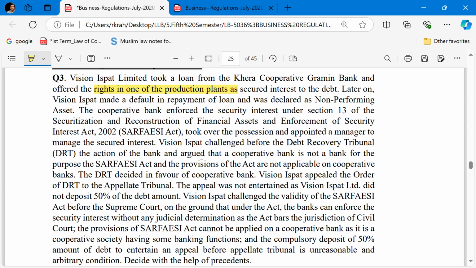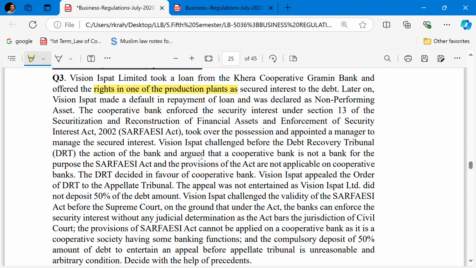Vision Ispat challenged the action of the bank before the DRT, the Debt Recovery Tribunal, and argued that the cooperative bank is not a bank for the purpose of the SARFAESI Act and that the provisions of the Act are not applicable to cooperative banks. The DRT decided in favor of the cooperative bank. Vision Ispat appealed the order of the DRT to the appellate tribunal. The appeal was not entertained as Vision Ispat Limited did not deposit 50% of the debt amount, which is a prerequisite.